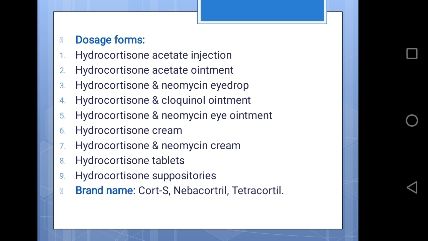Brand names are Cort-S, Nebacortril, Tetracortril.